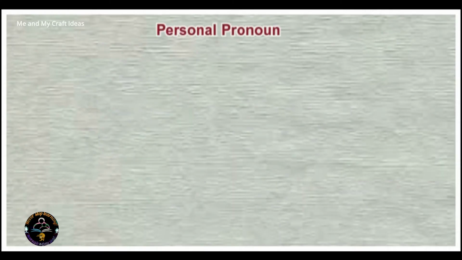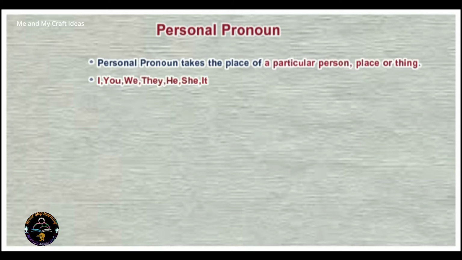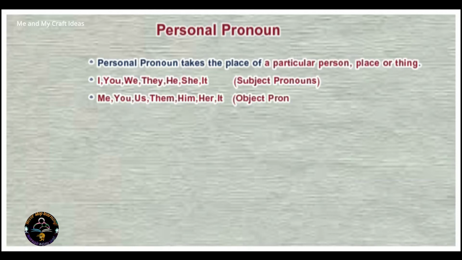Personal pronoun. Personal pronoun takes the place of a particular person, place, or thing. I, you, we, they, he, she, it. They are subject pronouns. Me, you, us, them, him, her, it. They are object pronouns.